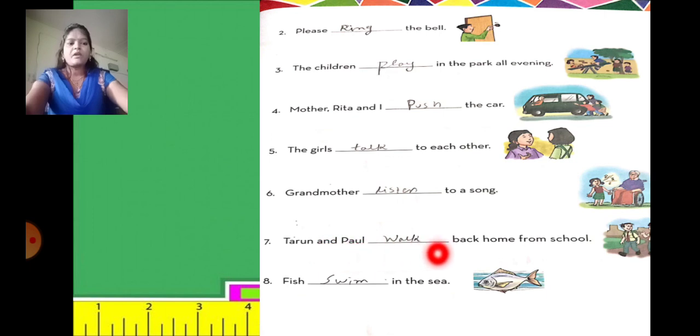Tarun and Paul walk back home from school. So walk is a doing word. Number 8, fish swim in the sea. So swim is a doing word.